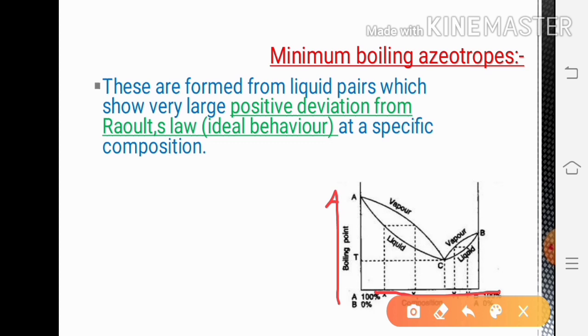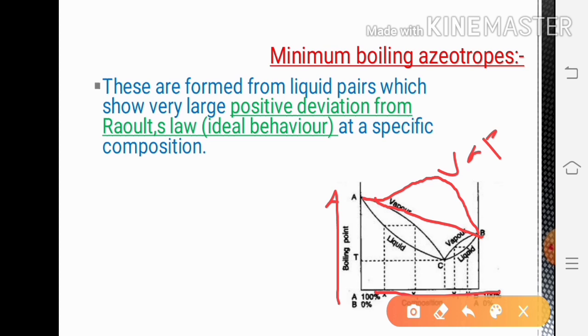You have seen in case of Raoult's law, the vapor pressure curve for positive deviation always remains above the curve of the ideal solution. Suppose the ideal solution curve is like this straight line, it will remain upside of that ideal solution. So this is the vapor pressure curve for ethanol-water.